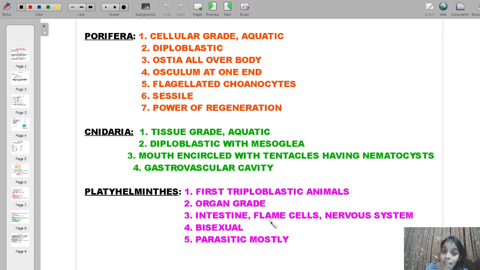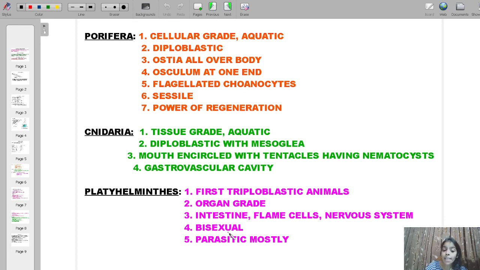Now what are flame cells? Flame cells are their organs of excretion. They have a ladder-like nervous system. They do not have a proper brain; the brain is very poorly developed. They do not have any spinal cord. Simply they have a ladder, where two nerve cords are interconnected by several connectives.